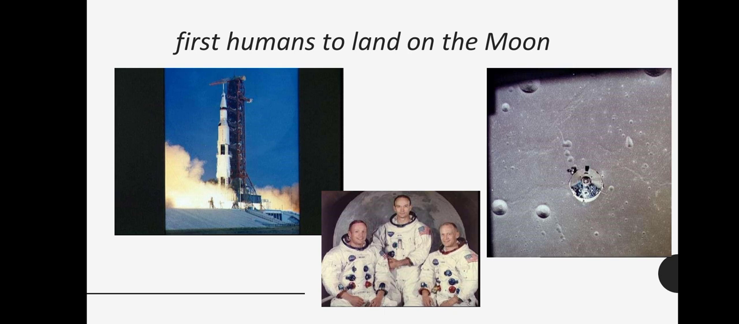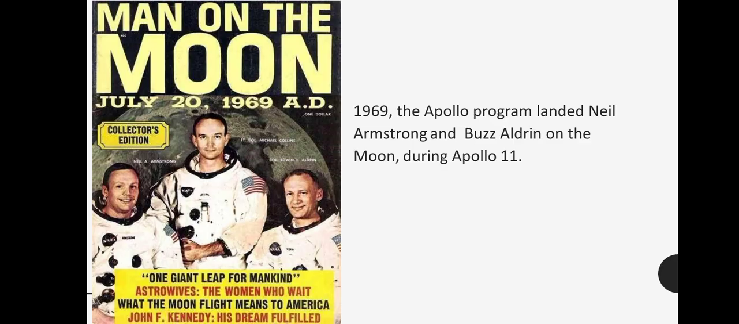So these three people are the first humans to land on the moon. They went into space and saw the surface of the moon, but they themselves don't know who took this picture of the moon. In this picture, as you can see, in 1969 the Apollo program landed Neil Armstrong and Buzz Aldrin on the moon during Apollo 11. So the first two persons who landed on the surface of the moon were Armstrong and Buzz Aldrin.